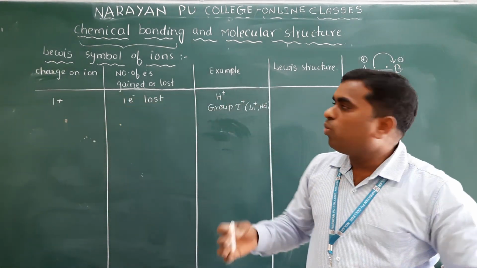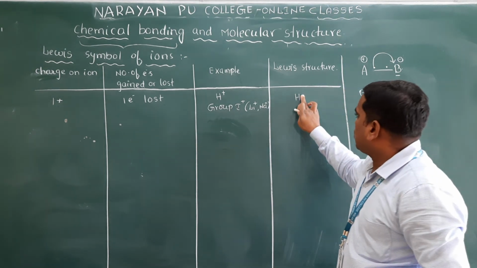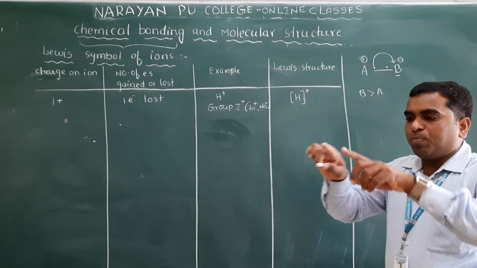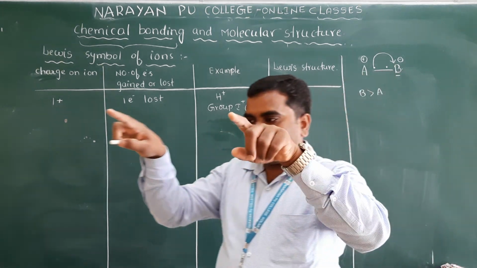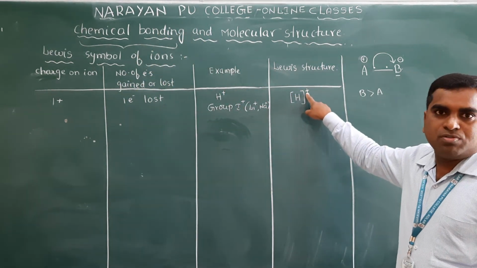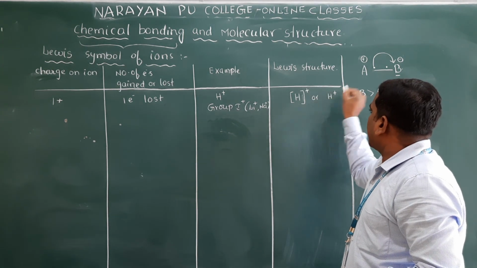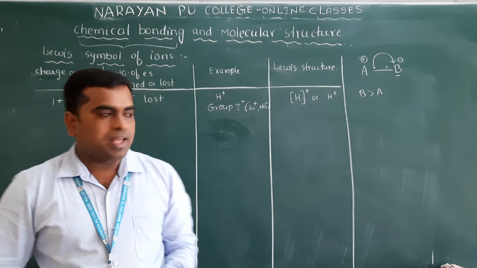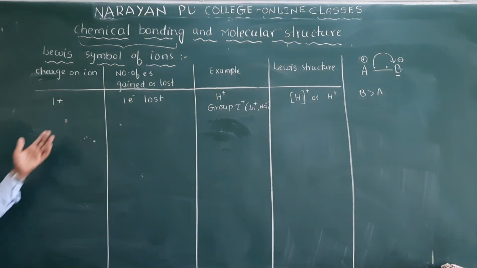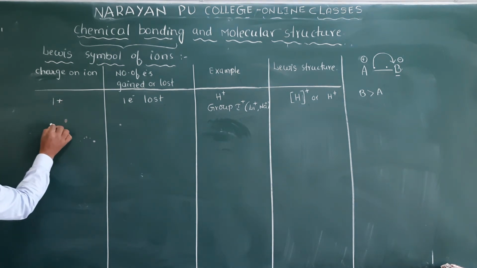So how will we represent that? If valence electrons are there, they are represented by dots. There is no valence electron, so we will simply represent it by putting the symbol of the element in square brackets, and you have to write the positive charge. Or otherwise you can simply write H plus. That is clear. So this is for 1 electron lost. Clear? So you know which elements lose 1 electron here.